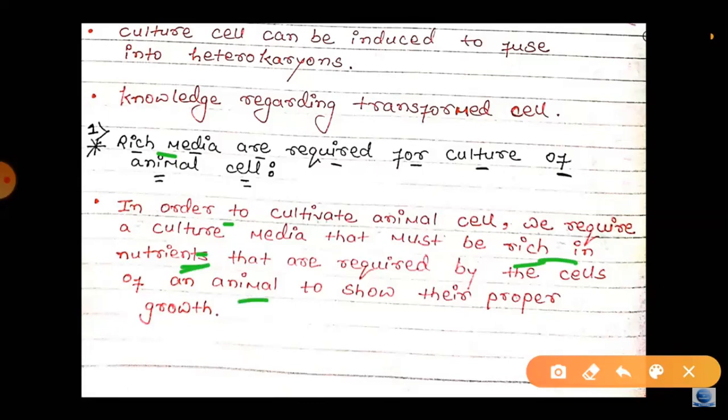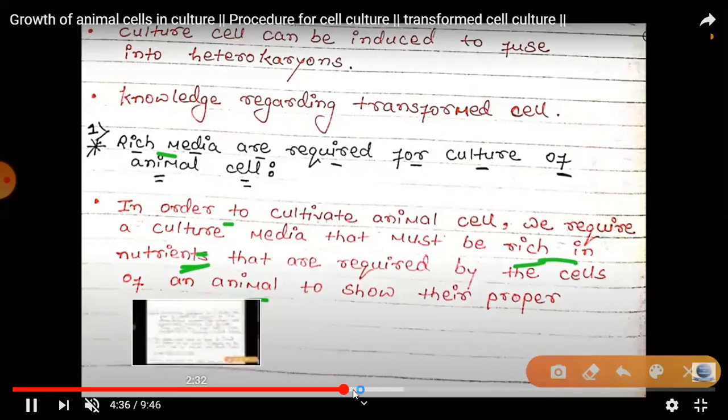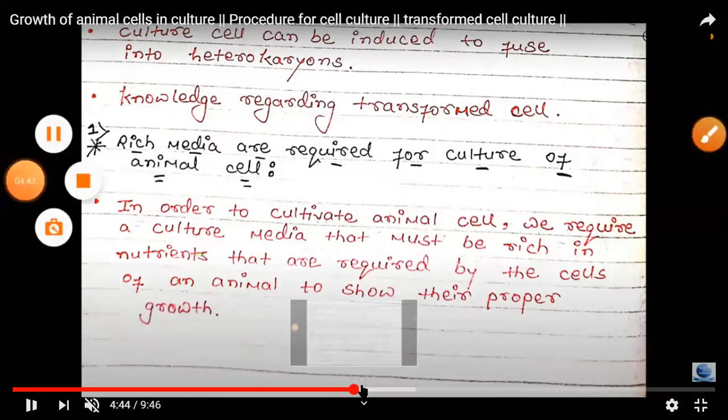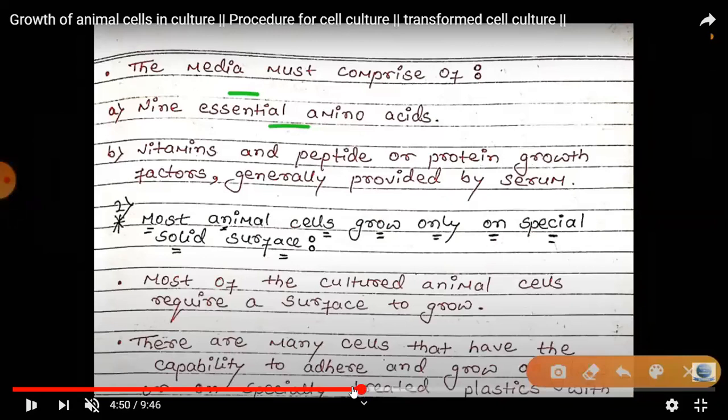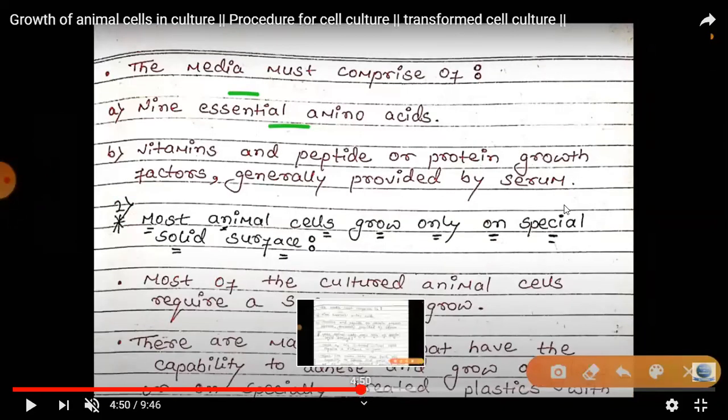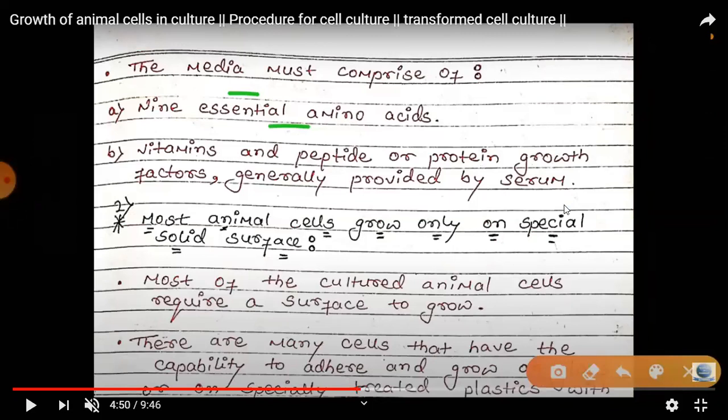Next one, the media must be comprised of the composition of media: the 9 essential amino acids, and also vitamins or peptides.